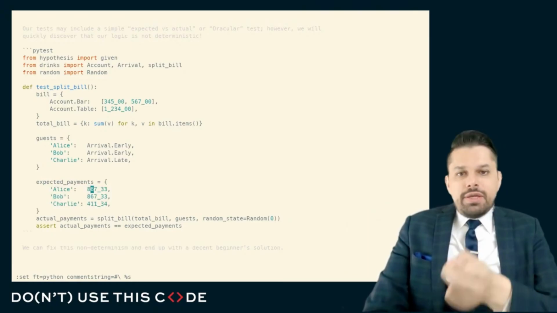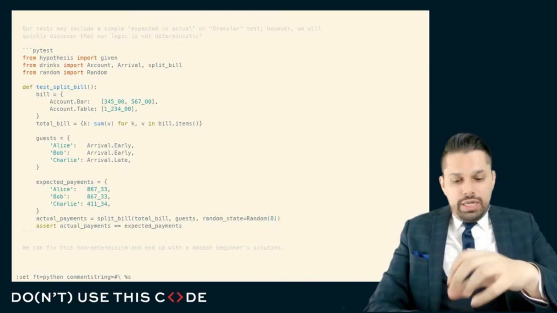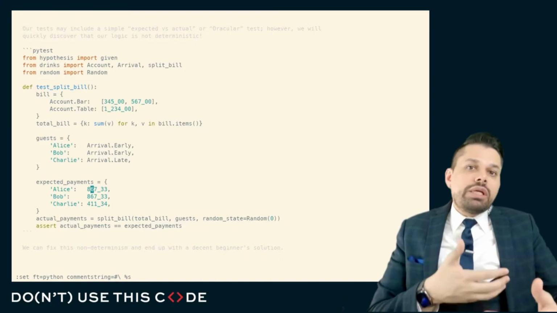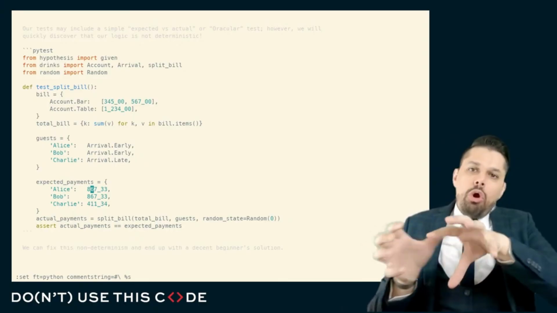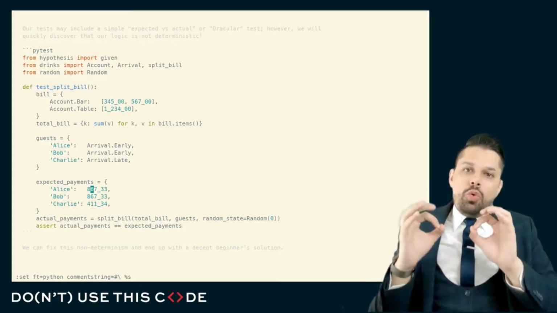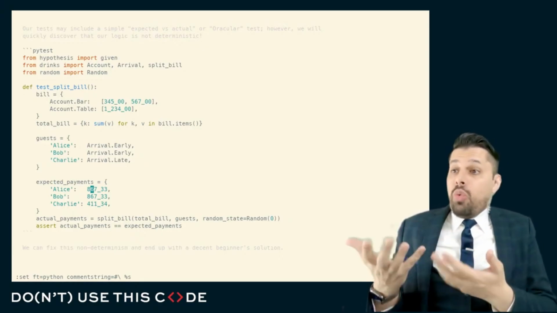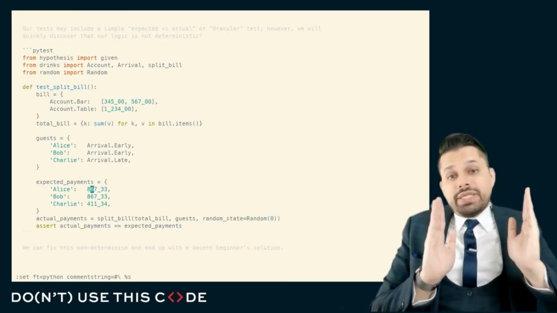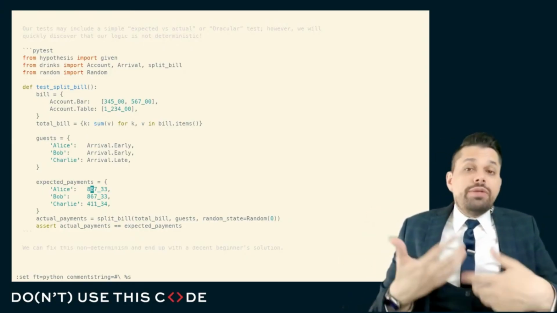And this means that the only way for us to create test cases is for us to conceive of some inputs, compute the outputs for those, and then match them up. Well, this is a very limited approach because we may not be able to conceive of test cases that find all the different regions within the input domain, such that we check for all the special cases or corner cases that might arise. For example, what if there is no bar bill? What if there is no table bill? What if there is a bar bill but it's an empty list? What if there are negative values? What if there are floating point values?